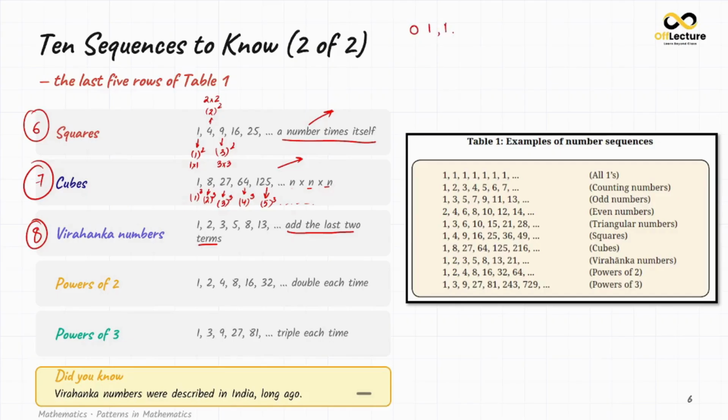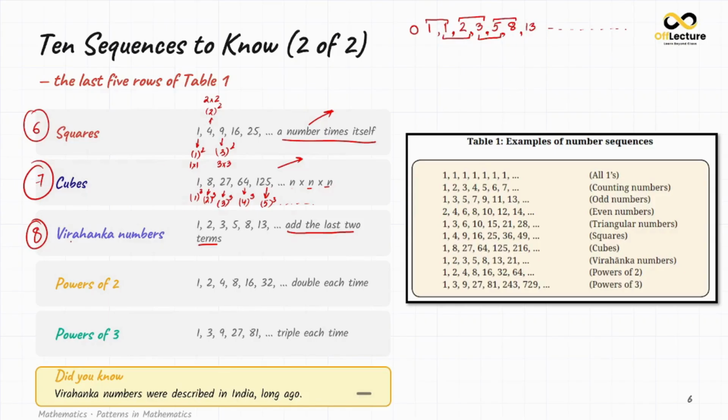Okay. Now to get the next number, we have to add these two previous numbers. So we will get 2. Now for the next number, we add these two previous numbers. We will get 3. Now to get the next number, we add these two numbers. We will get 5. Now to get the next number, we add the previous two numbers. So 3 plus 5 is 8. Then we add the previous two numbers to get the next number, which is 13. And this will go on.